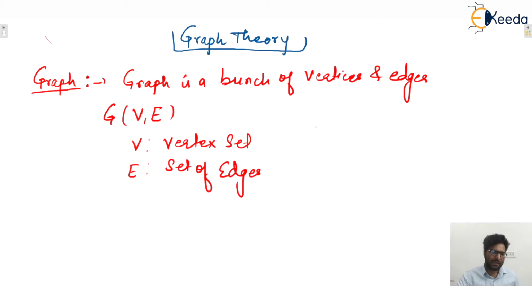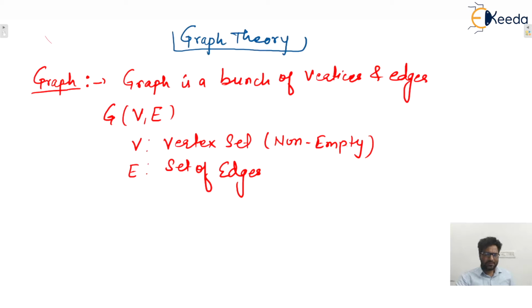Remember one thing: in any graph, the vertex set is always non-empty. But the edge set can be empty or non-empty. So in any graph, at least one vertex is required, whereas the number of edges could be zero also.